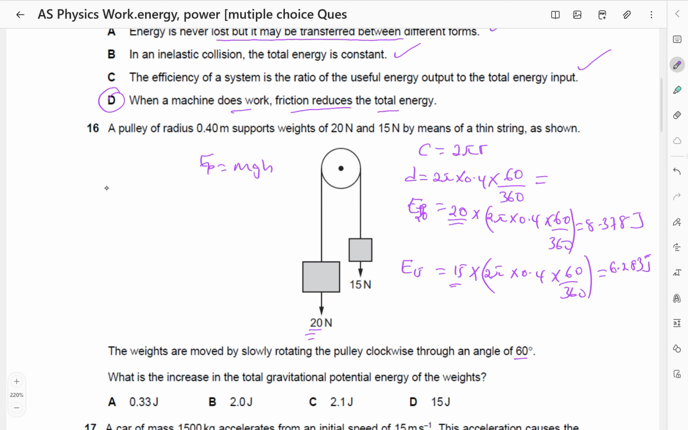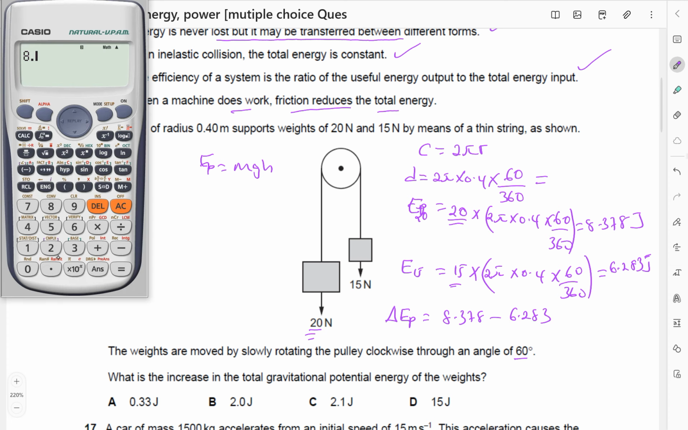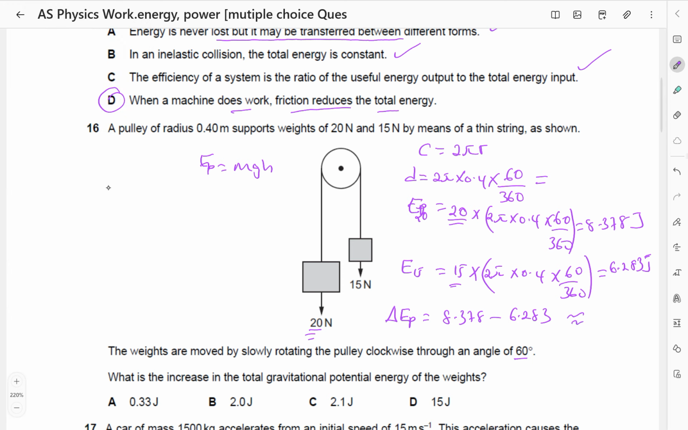Remember, 20 gains potential energy and 15 loses potential energy. So the increase is the difference. So the difference in potential energy is going to be 8.378 minus 6.283. So just subtract, which gives us 2.095, which is approximately 2.1 joules. So the answer is going to be C.